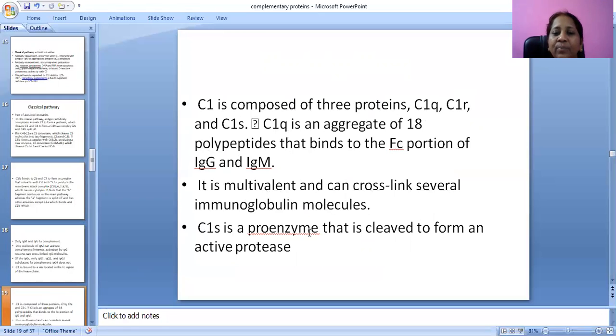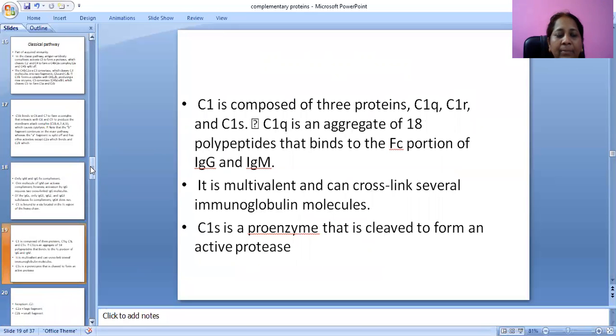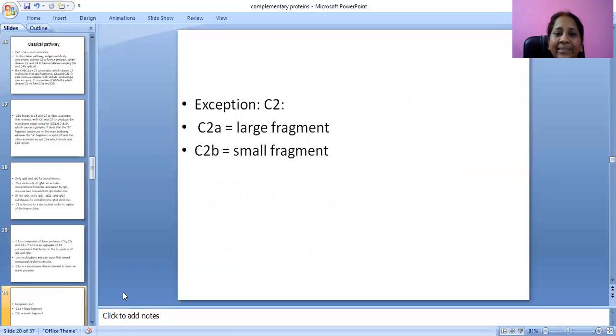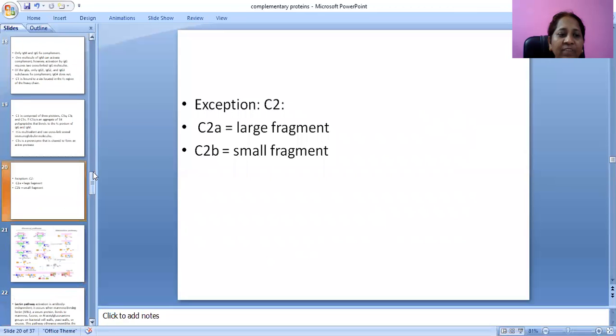C1 is a proenzyme that is cleaved to form an active protease. Exception: C2a is the large fragment and C2b the small fragment.